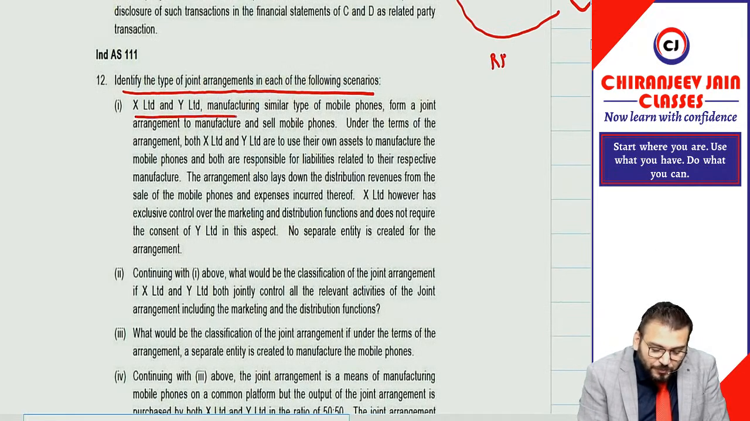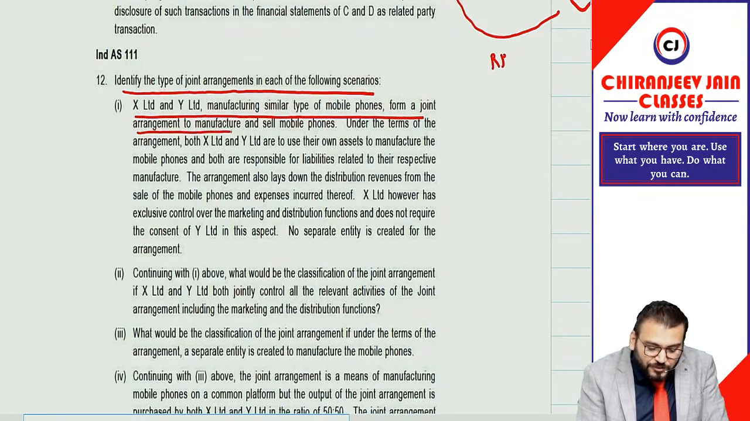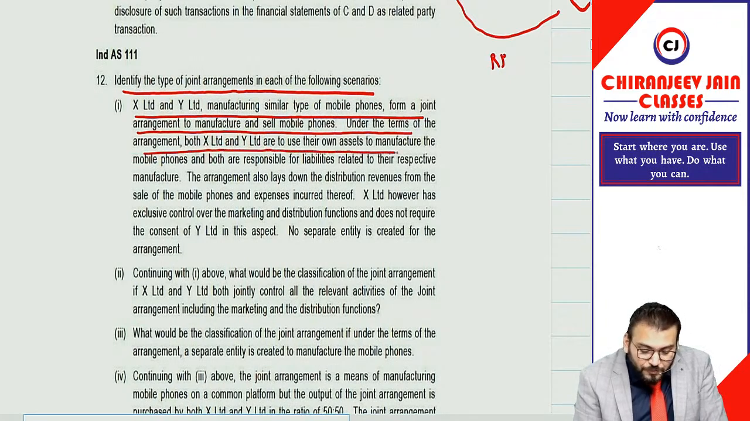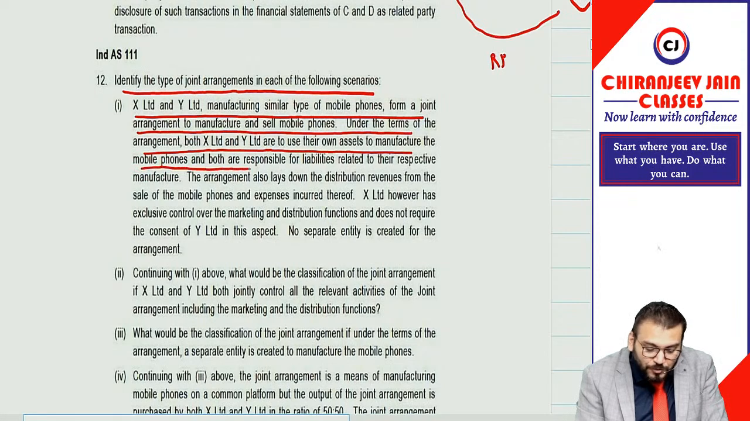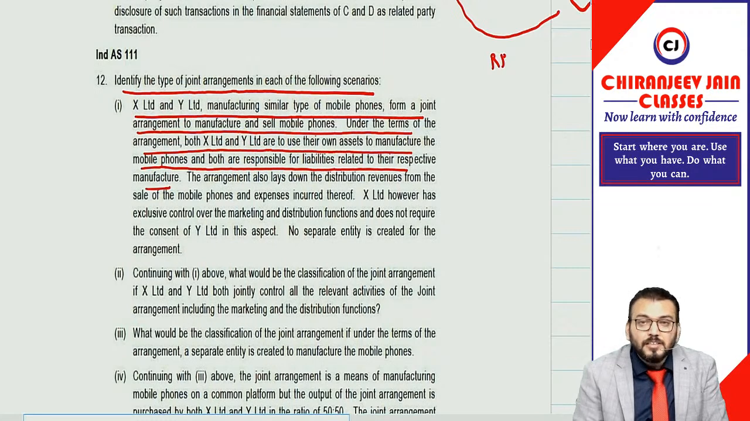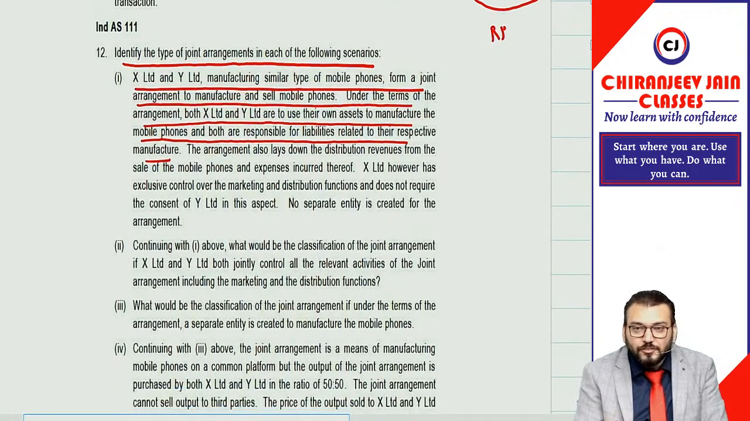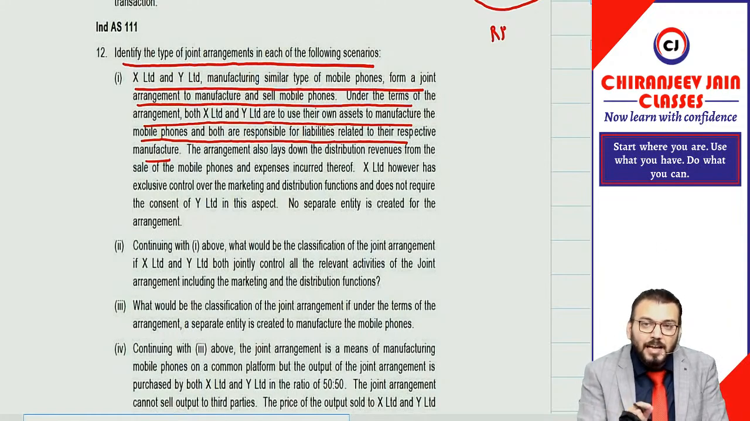X Limited and Y Limited, manufacturing similar types of mobile phones, form a joint arrangement to manufacture and sell mobile phones. Under the terms of the arrangement, both X Limited and Y Limited are to use their own assets to manufacture the mobile phone, and both are responsible for their own liabilities related to their respective manufacture. So from the question given, it can be understood that both parties to the joint arrangement have rights to assets and obligations for liabilities, and therefore it is a joint operation, not a joint venture.